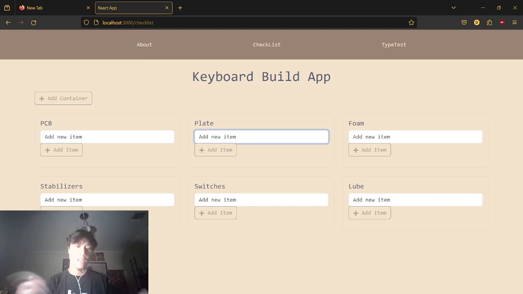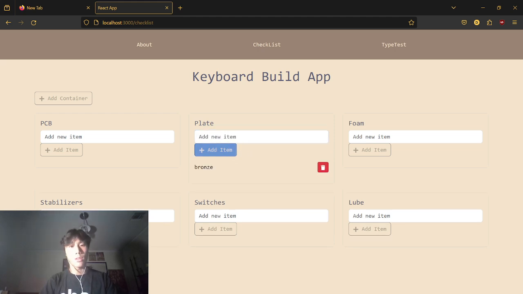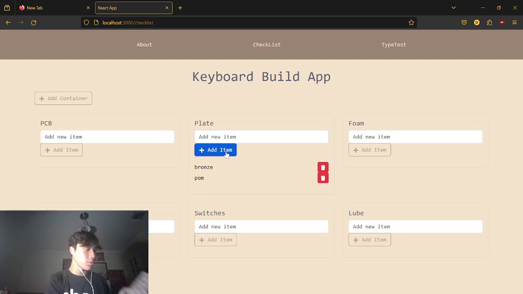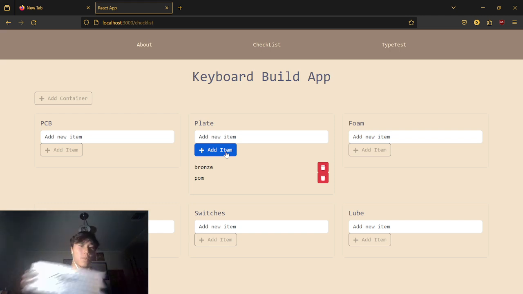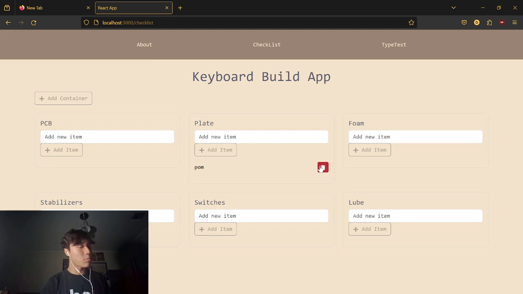But let's say you want plates. You can go with brass options, or you can go with, let's say, POM, which is plastic or silicone. You have several options, and you don't know what you want. So you end up going with brass, then you can check that off like that. Or if you go with POM, you can check it off like that. This is more of a satisfaction thing. So let's see, oh, I installed my PCB, oh, I installed my plate, there we go.